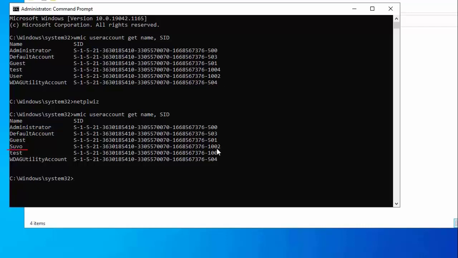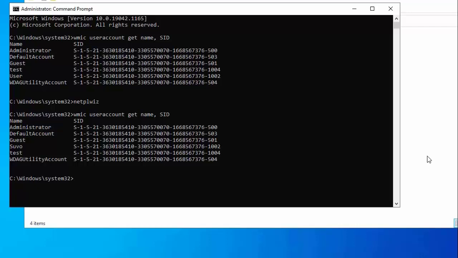Now here 1002 has been changed with the name SUVO. I think the name of the user account, which was UACR, now has been changed with my name SUVO, Shubho. Now I am working here as a user named test. I have changed the name of the user with my name Shubho.